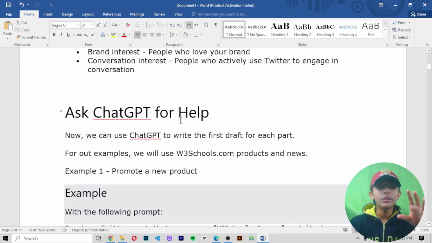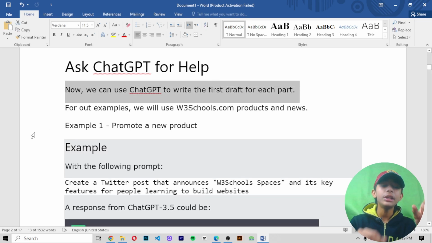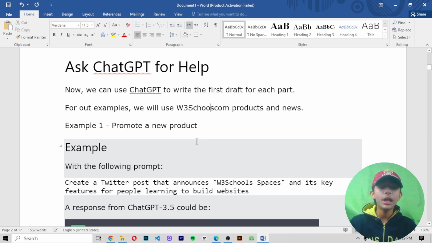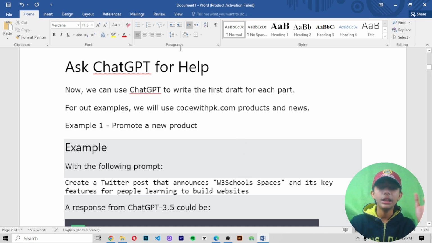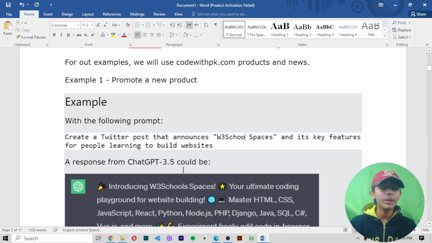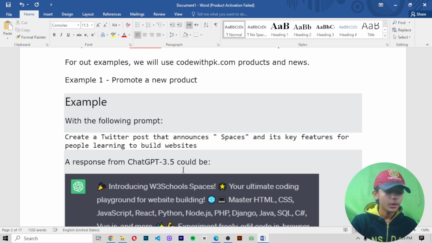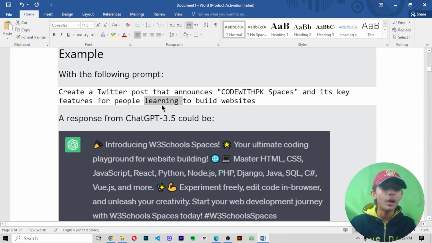Ask ChatGPT for help. Now, we can use ChatGPT to write the first draft for each part. For our examples, we will use Code with PK products and news. Example 1, I am giving one example: promote a new product. I am giving this type of prompt.